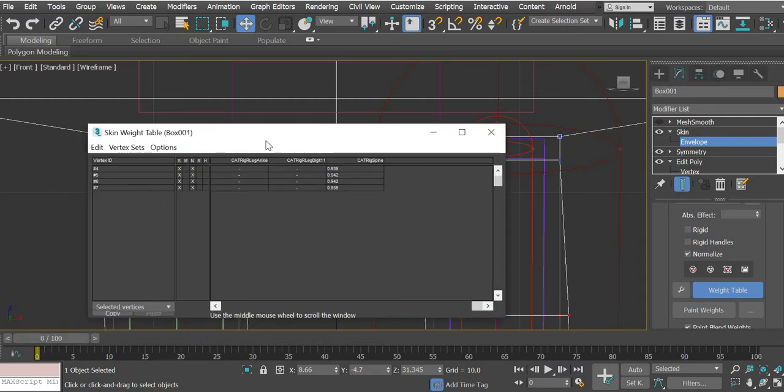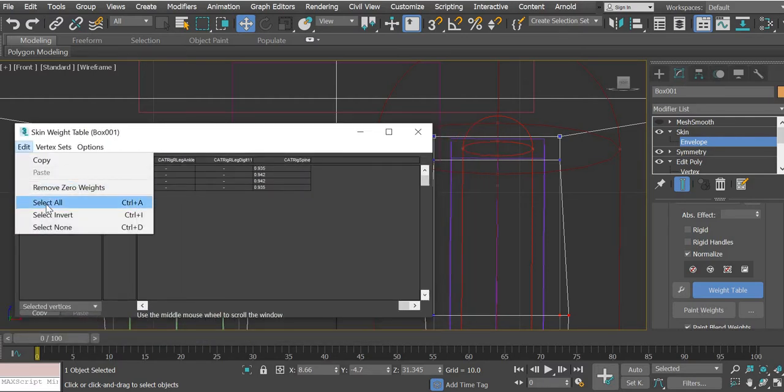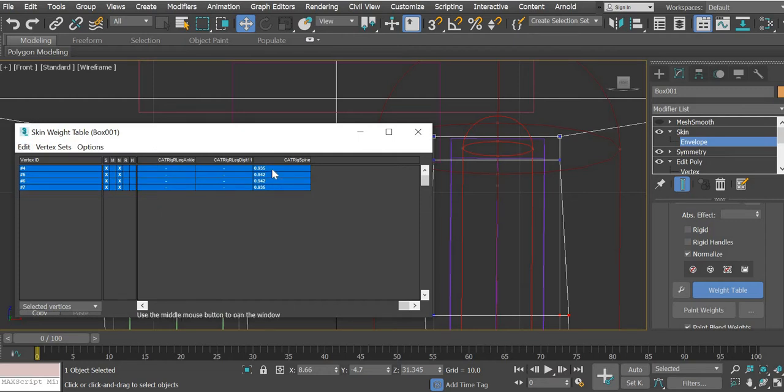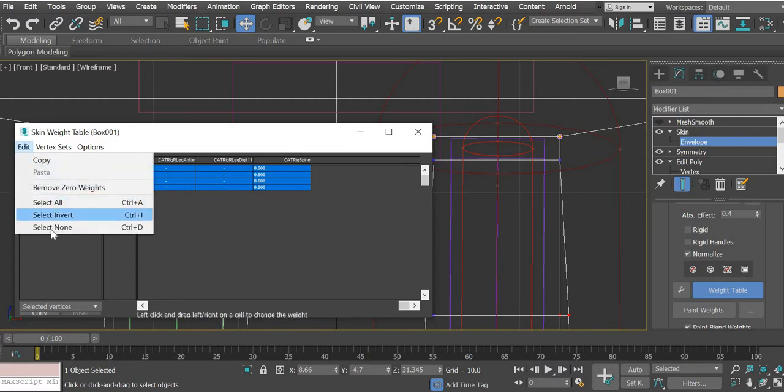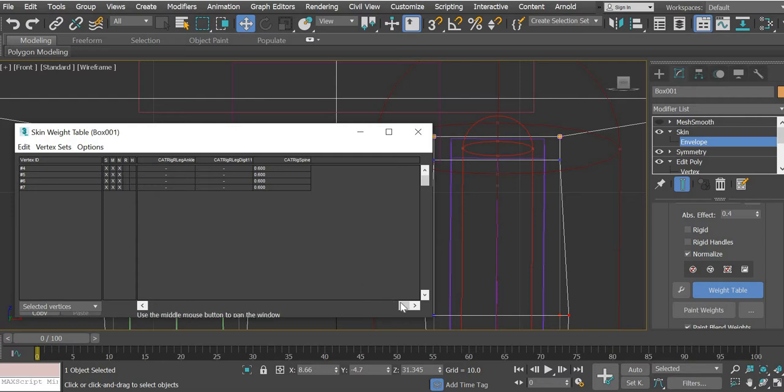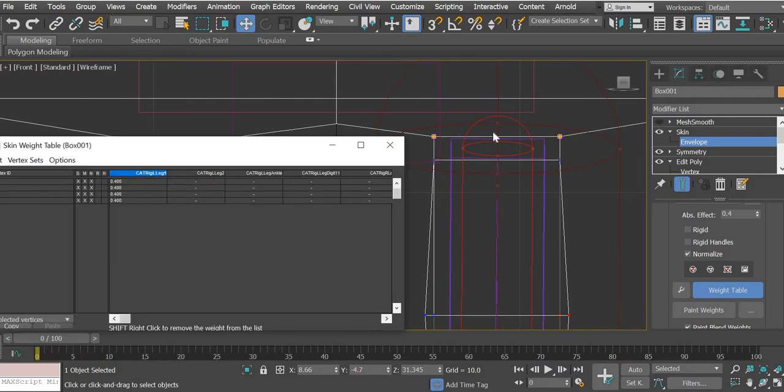So if you select the spine, I will go to edit, select all, and they are towards the spine, so I will put 0.6. So all of them become 0.6, and also sometimes you have to make sure that they are all 0.6, and then you make sure that the leg is 0.4 and it is cat rig L leg, so left leg. Sometimes there might be slight weights from other bones also, so you have to be a little careful. So the spine is affecting more and the leg is affecting less.